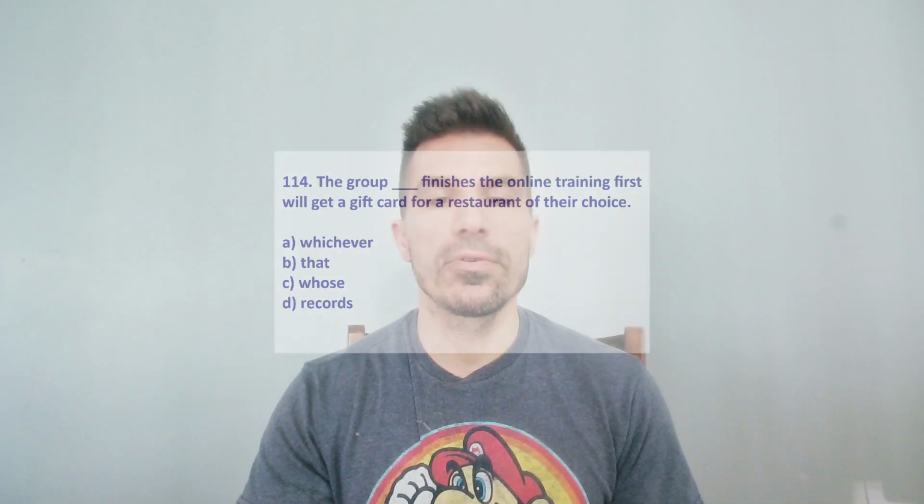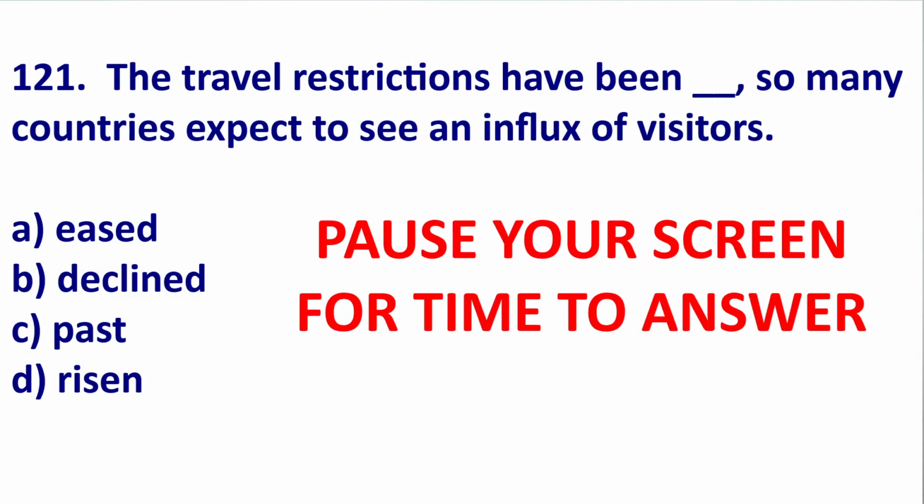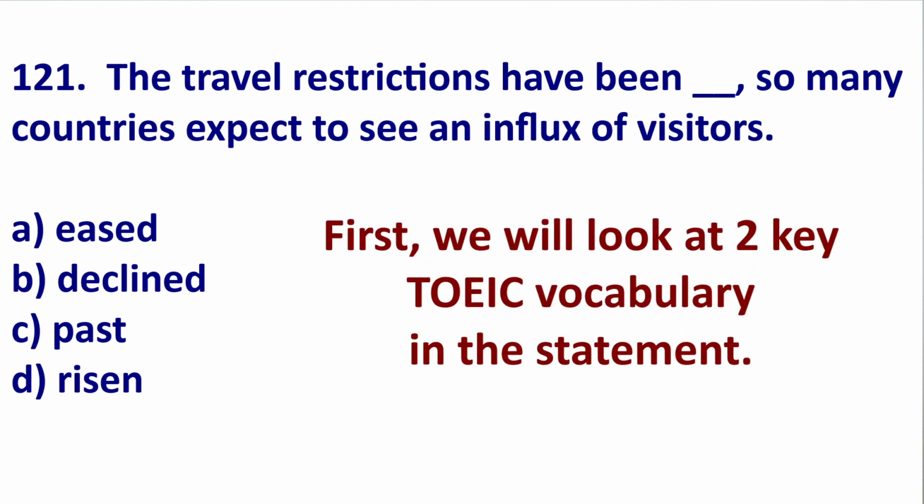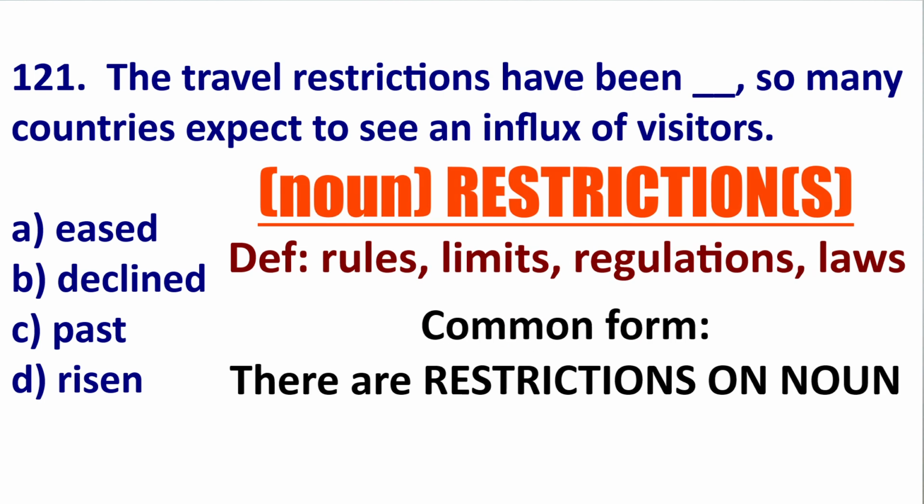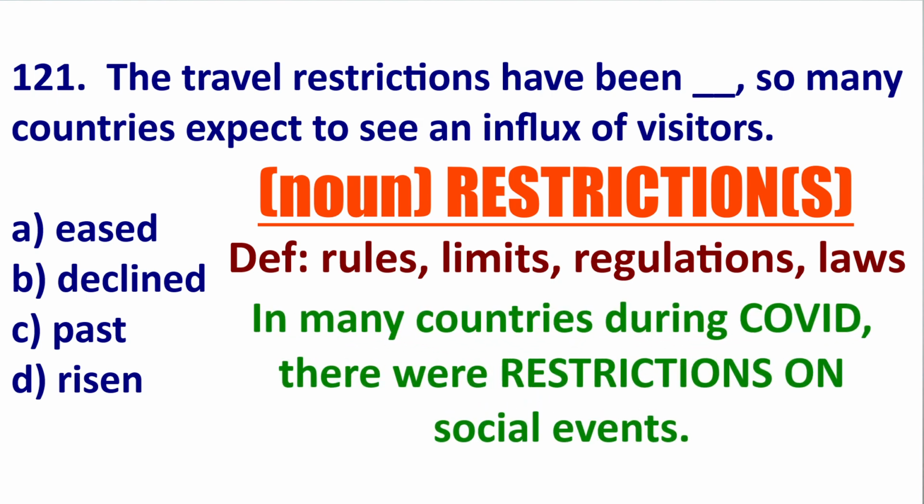Now, let's go to the next TOEIC question. Here it is. First, let's look at two key vocabulary. The first is restrictions. These are rules, limits, regulations. The common form is there are restrictions on noun. For example, in many countries during COVID, there were restrictions on social events. So there were rules about the number of people that can go to a place or the location.